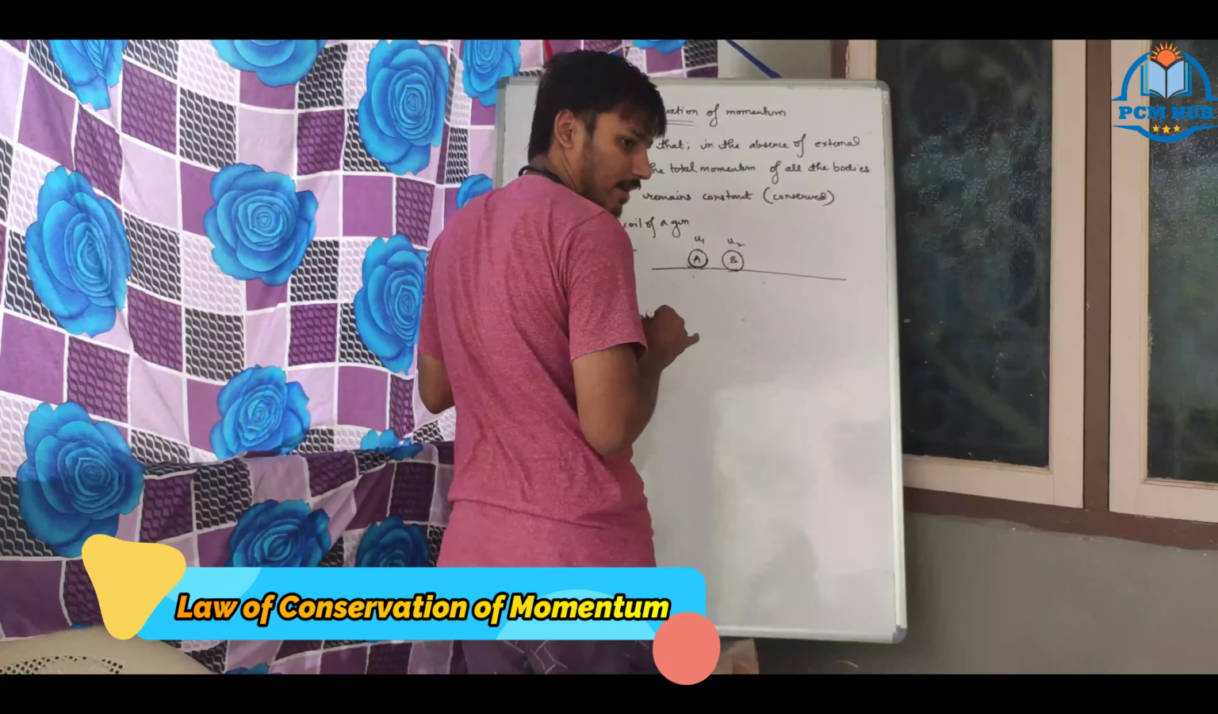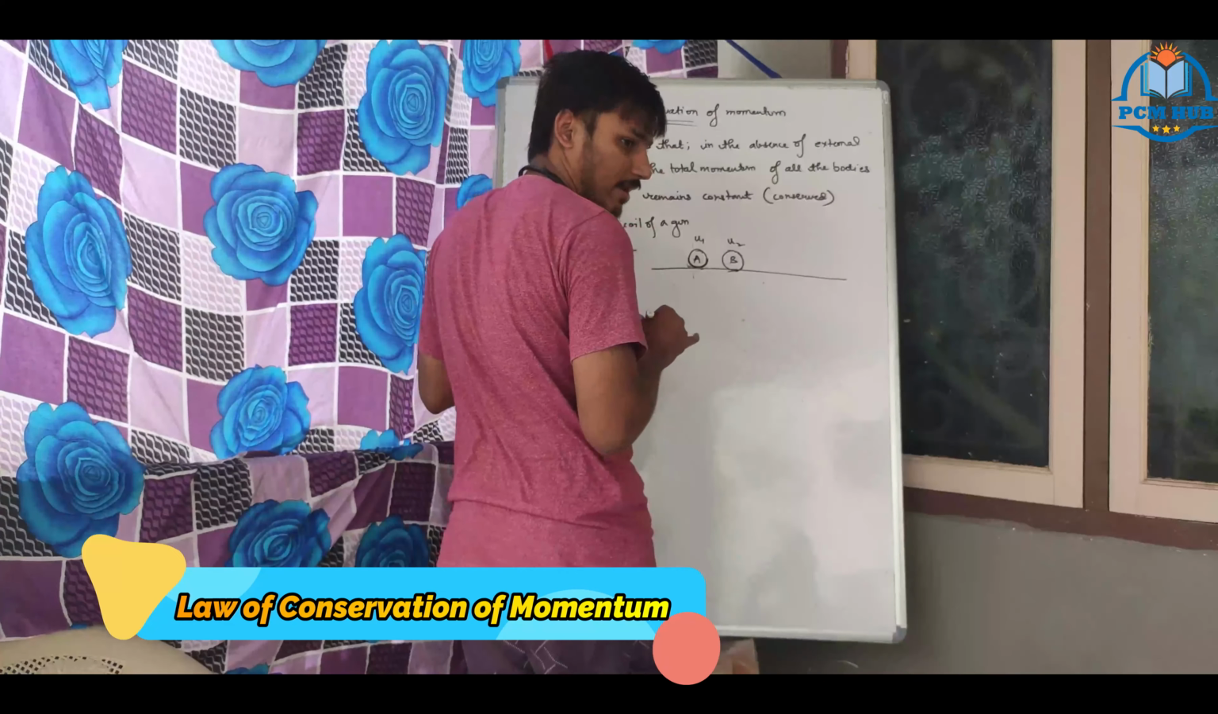After that, suppose A stopped at 0 and B is still moving. The velocities are v1, v2, u1, u2. Clear? Now, this is the case we are going to study.